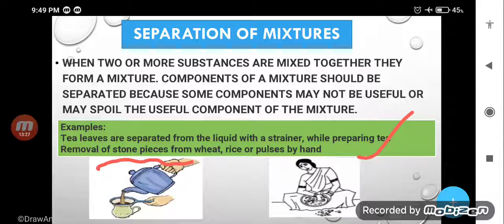Your mother separates pebbles with the help of a sieve in the case of flour, and she separates pebbles from the rice and pulses with her hand. So why do we need the separation of substances? Because to remove undesirable substances.